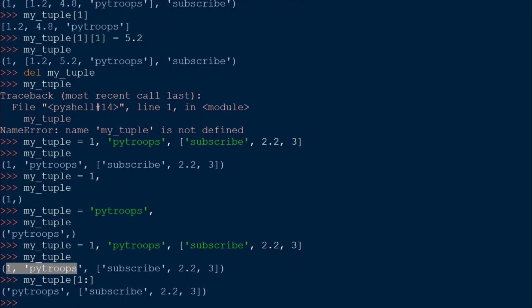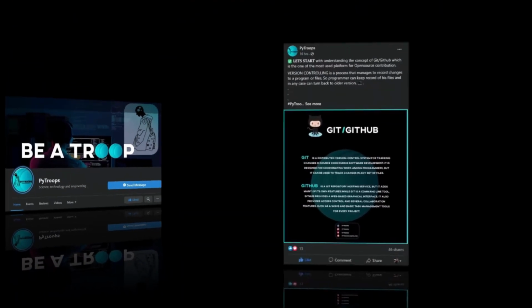See, it's simple. You can also use negative indexes as well. If I want to get this list out of this tuple, I can simply do that by typing myTuple and use -1 over here, press enter, and I'll get this list. That's all about tuples in Python.